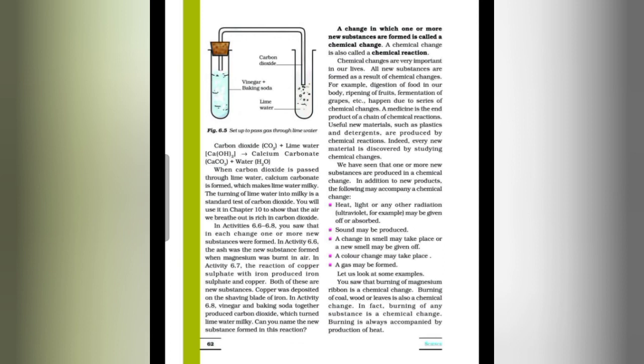So what are the differences between physical and chemical change? We can say that in a physical change, no new substance is formed. In a chemical change, one or more new substances are formed. A physical change is a temporary change, but a chemical change is a permanent change. A physical change is easily reversible by a simple physical method, but a chemical change is generally irreversible. So that is all about the differences between chemical and physical change.